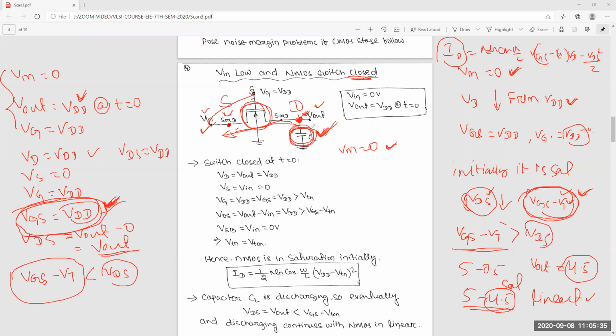Sir, up to the Vin voltage, that is when it gets equal to 0 volts. Okay, Satabdi. Anyone else: up to what voltage will the capacitor discharge?